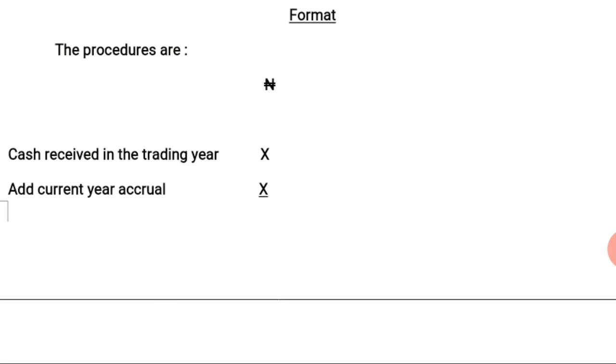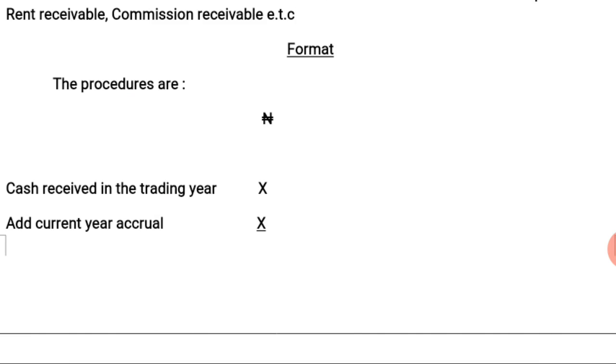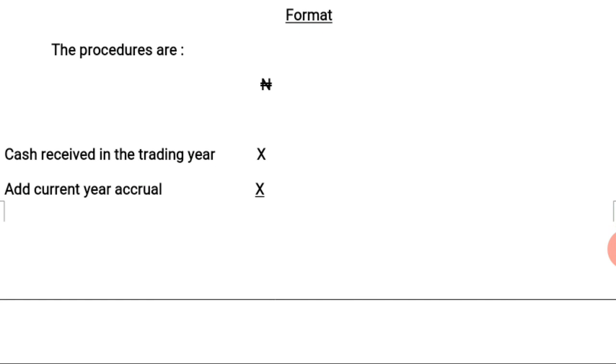We have a format for calculating or determining accrued income. The procedure for determining accrued income for a particular year is the cash received in the trading year, the actual cash received in the trading year.